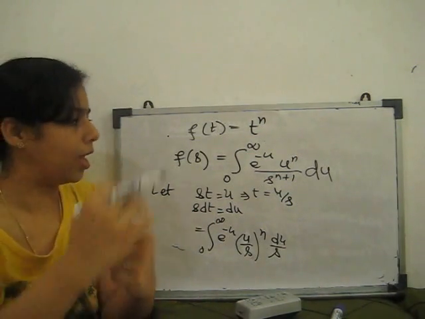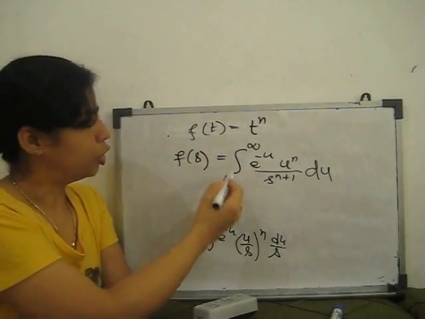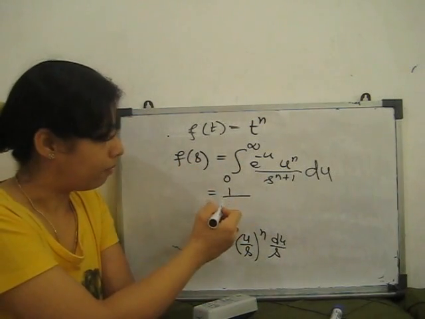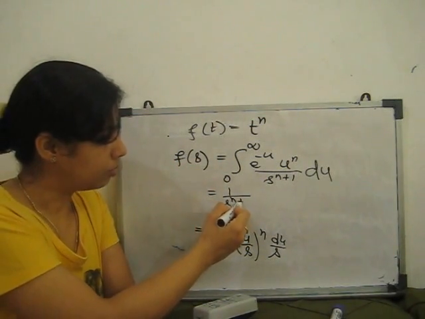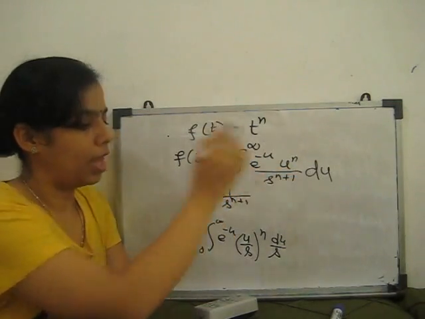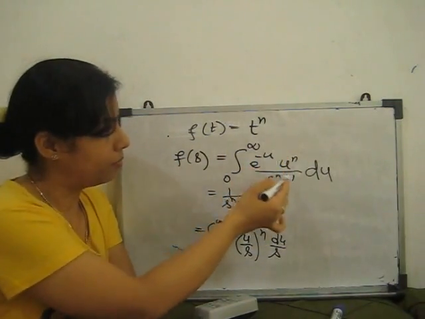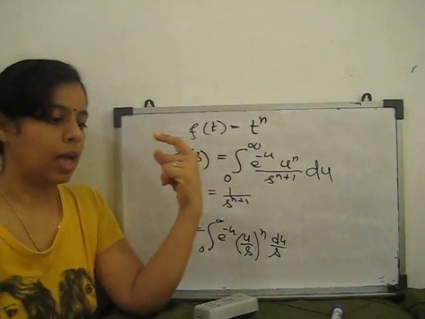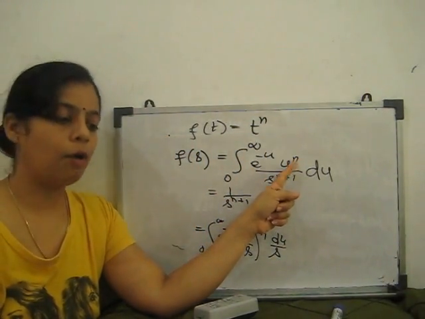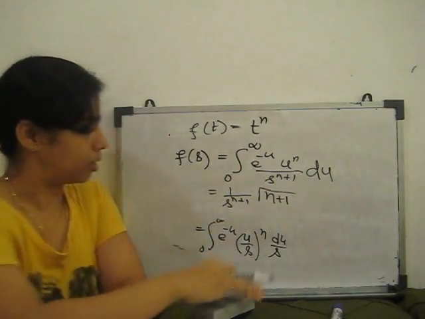So we replace this with 1 by s to the power n plus 1 times the integral from 0 to infinity, which is gamma of n plus 1.